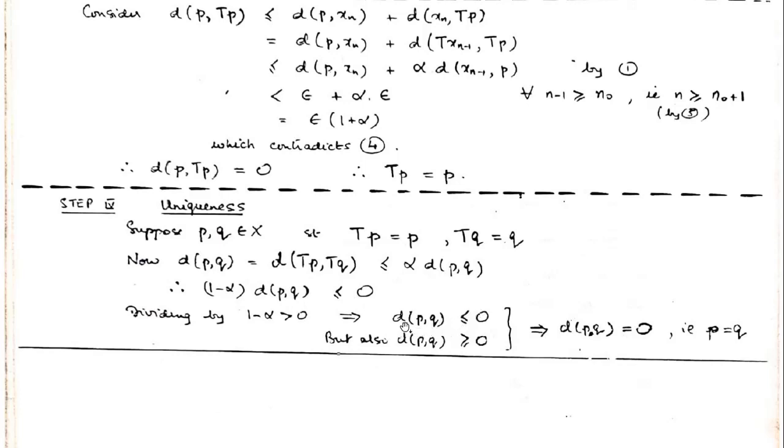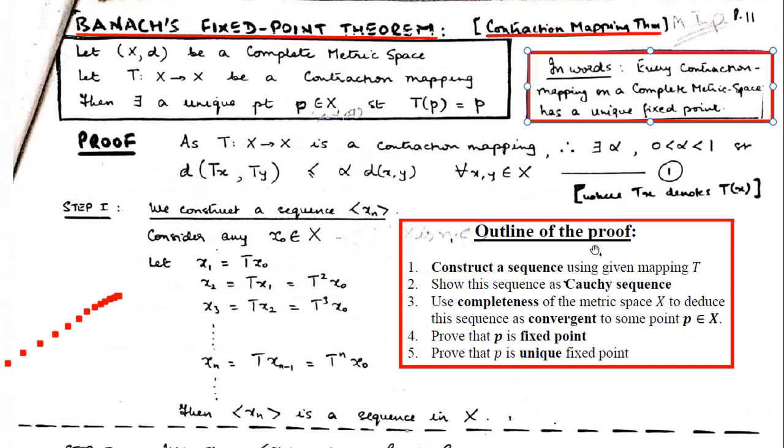Now it's obvious that distance can never be negative. It's always greater than or equal to 0. So we have proved it is less than or equal to 0 and also greater than or equal to 0. So the distance between P and Q is equal to 0, and that's how we prove that P and Q are equal. That proves the uniqueness of the fixed point P corresponding to the mapping T. That's how we prove that P is a unique fixed point for this contraction mapping T. That proves that every contraction mapping on a complete metric space has a unique fixed point. That's the contraction mapping principle. So that's the end of the video.